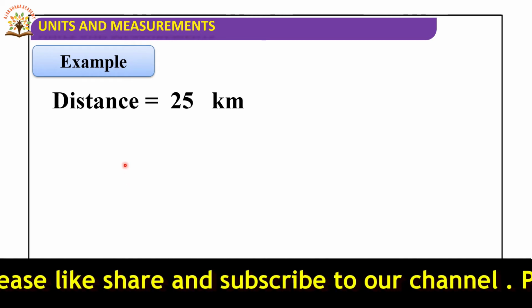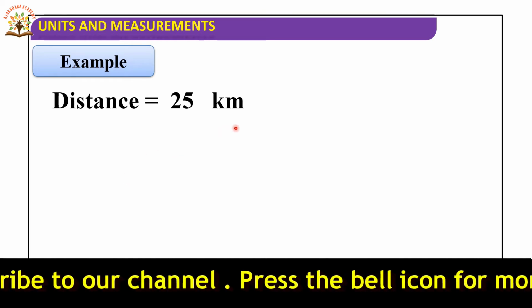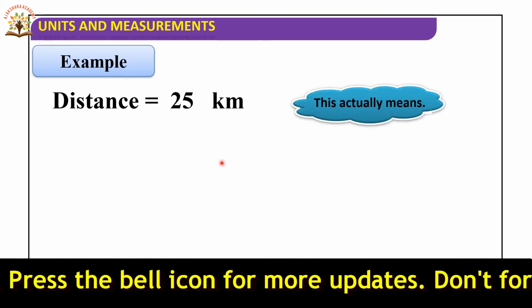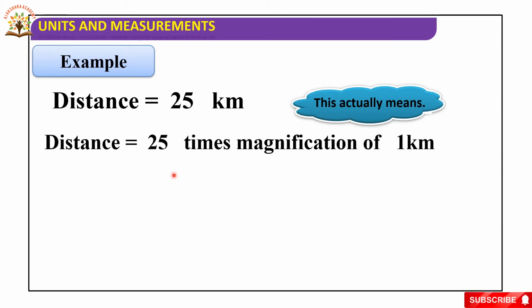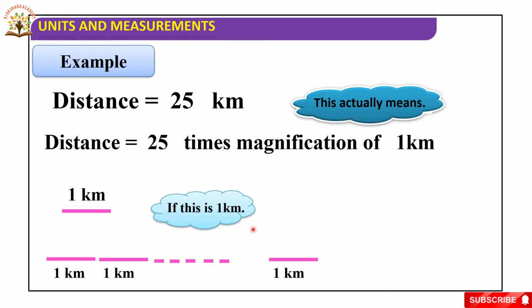Example: distance 25 kilometers. This actually means the distance is 25 times magnification of 1 kilometer. So 1 kilometer, 1 kilometer, 1 kilometer, and so on, 25 times magnification of 1 kilometer, which is 25 kilometers.